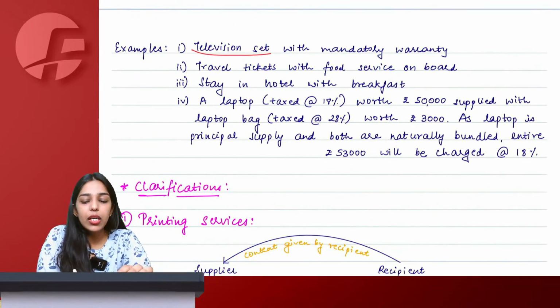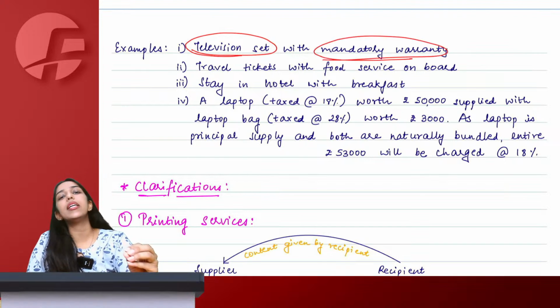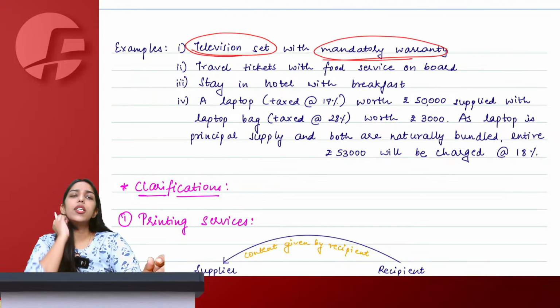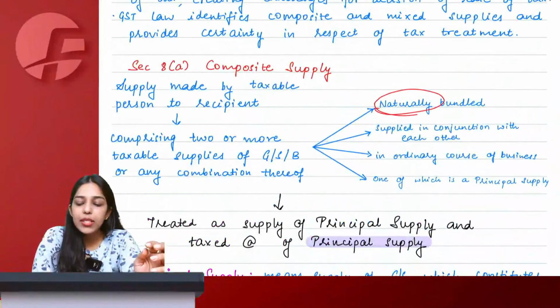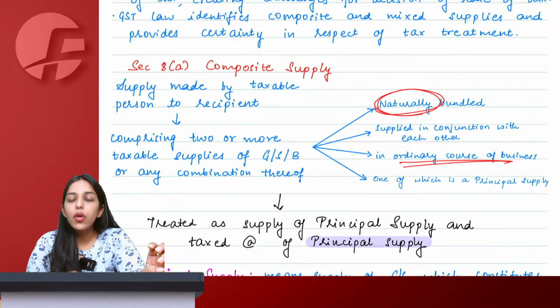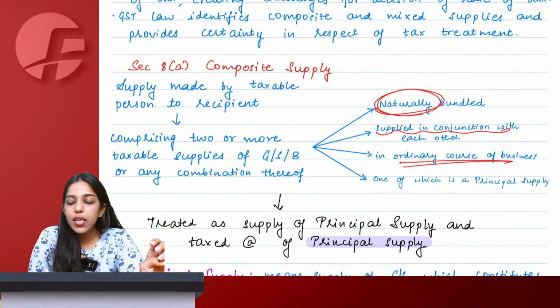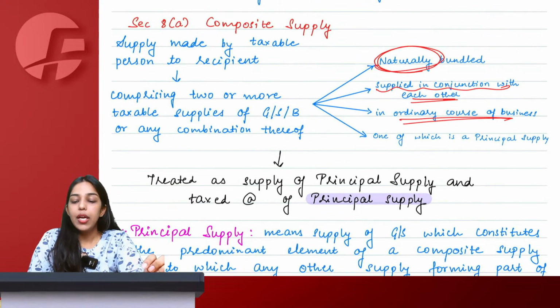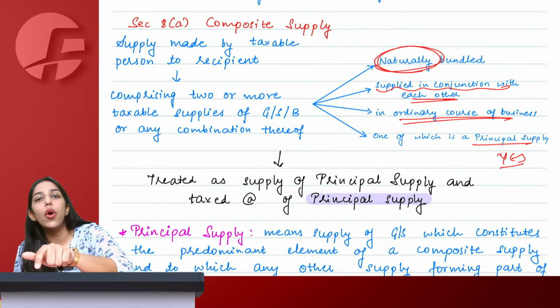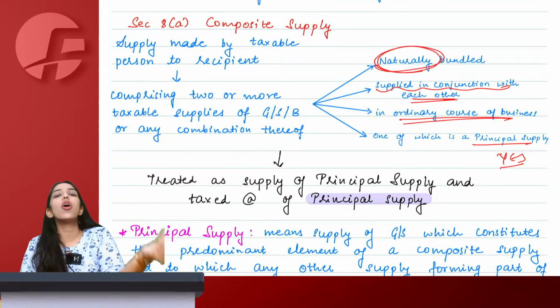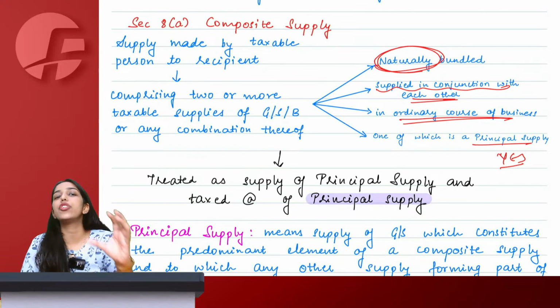Let's say a television set supplied with a mandatory 1-year warranty. So today if you purchase a new television or a fridge, it is a common practice that naturally in ordinary course of business only, such things are supplied in conjunction with each other. Is one of them principal? Yes. You are purchasing television because you want warranty, or you are getting warranty because you purchase television. Of course, television is important.